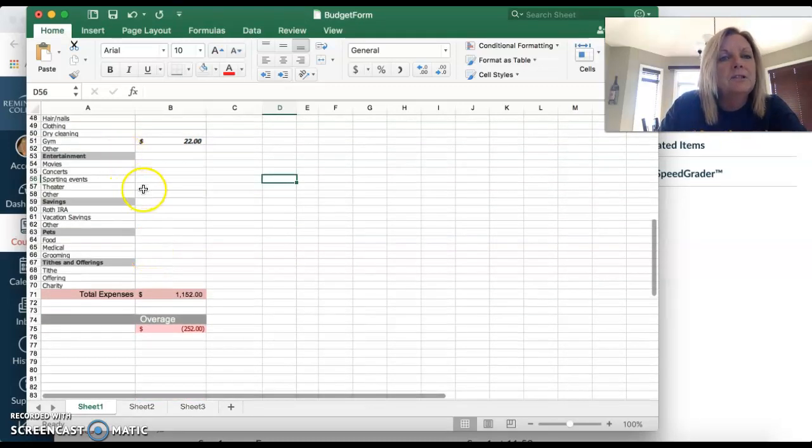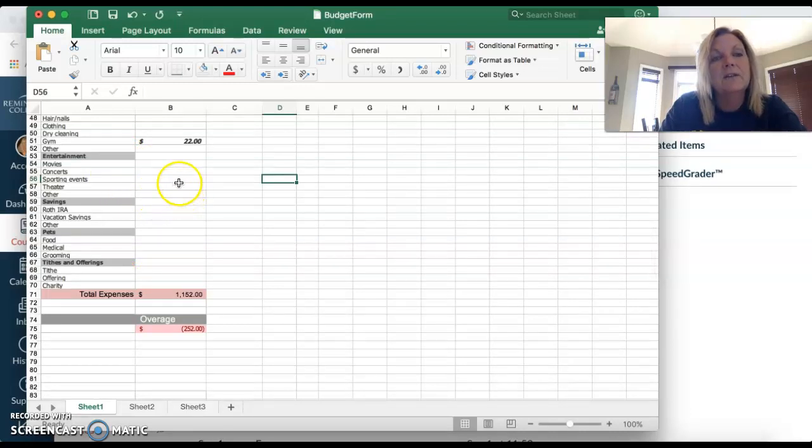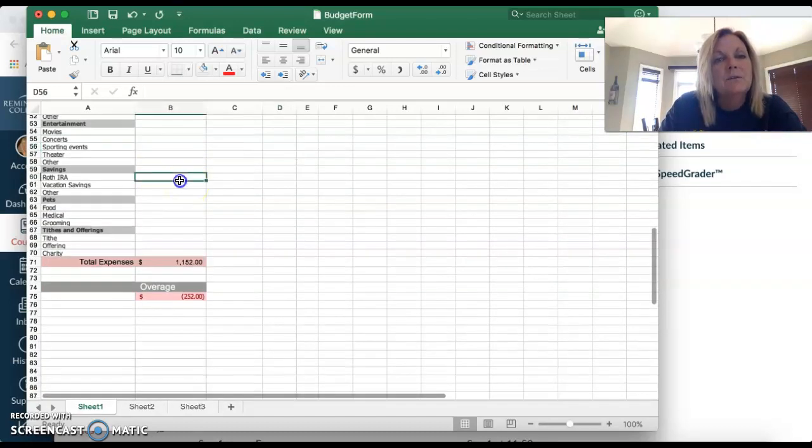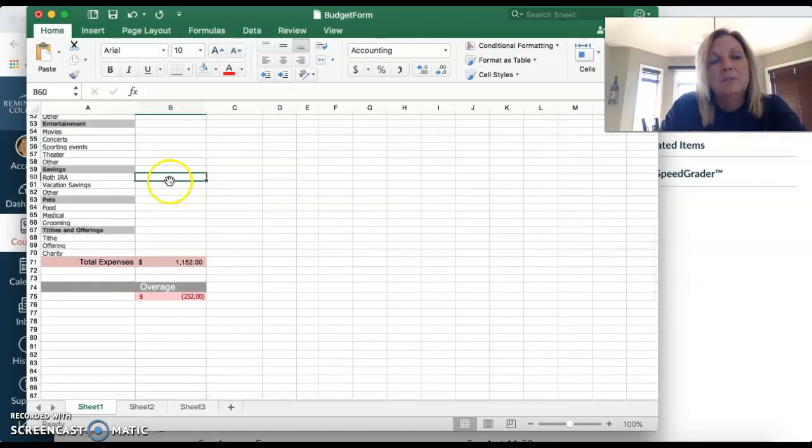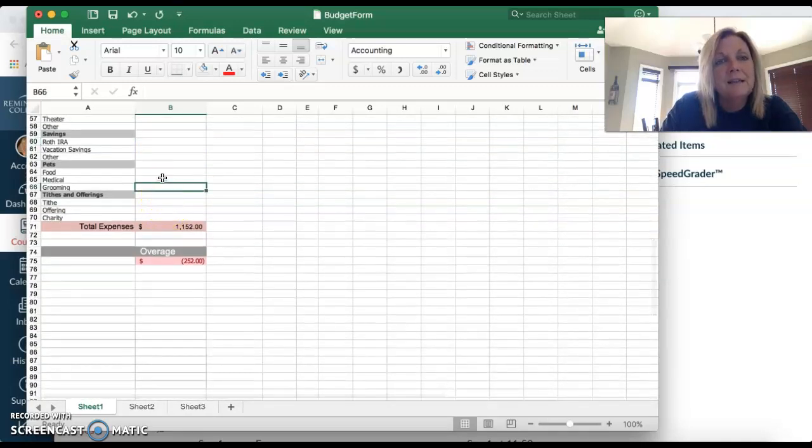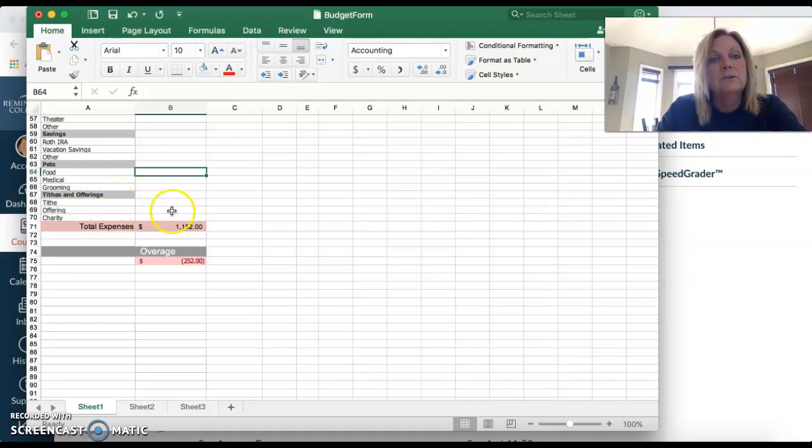For entertainment, how much do I spend each month? Do I go to the movies or concerts, sporting events, theater, etc.? So then you just tell how much you put aside for your entertainment. Do you have a Roth IRA? If you do, how much do you put in it each month? Do you have a vacation account or any other accounts that you put your money into? For your pets, how much do you spend a month on their food? How much do you spend for medical or grooming, or do you have pet insurance? I know my pet insurance is crazy. And then tithings and offerings through your church. How much do you offer at your church?